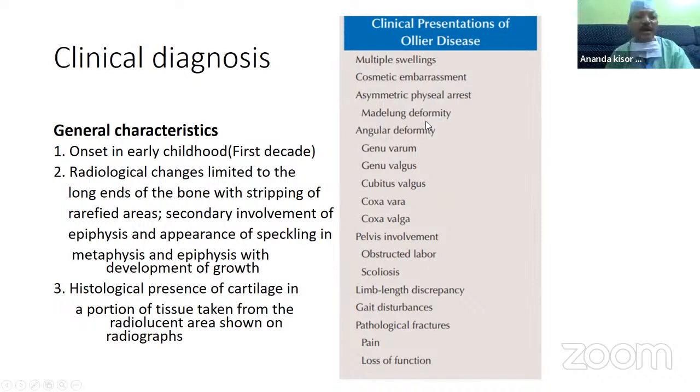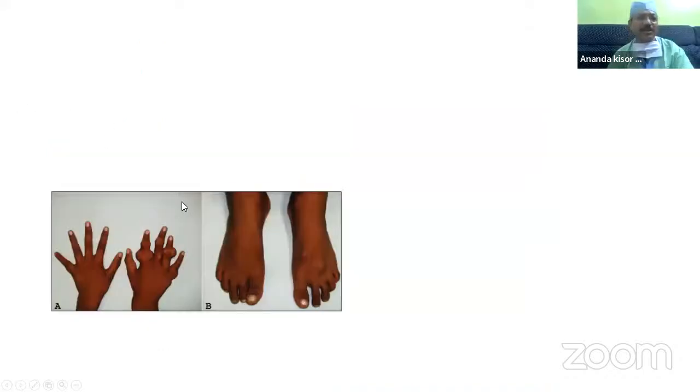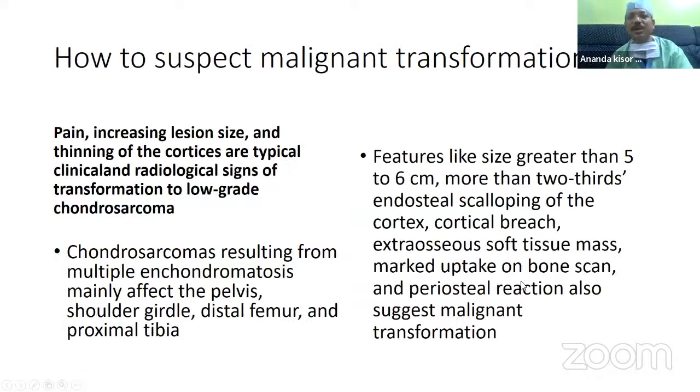Now, how to suspect malignant transformation? This is the most important. These are the clinical symptoms, and the locations like the shoulder girdle, the scapula, the proximal tibia, and features. The radiological features are most important to recognize this malignant transformation. Now, radiological hallmarks: basically endosteal scalloping, cortical thinning, and a surrounding sclerotic rim.